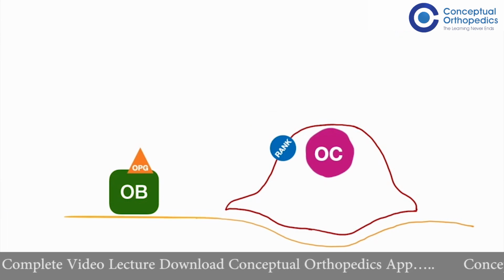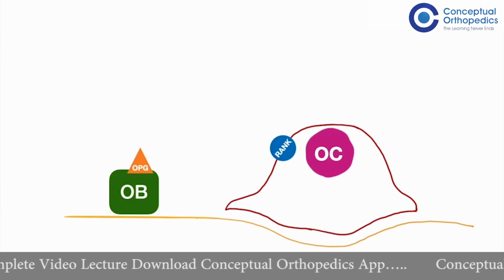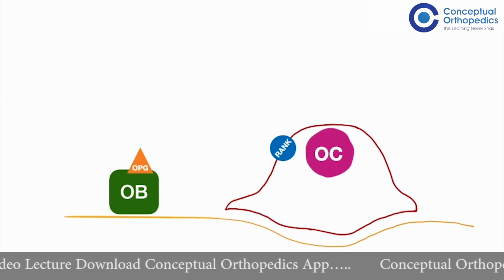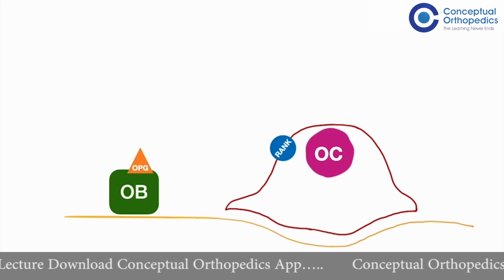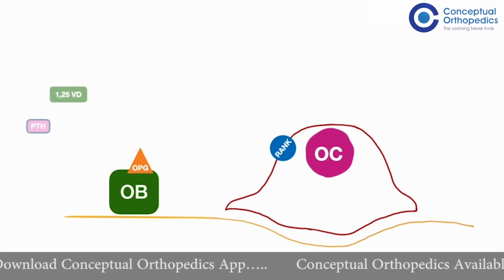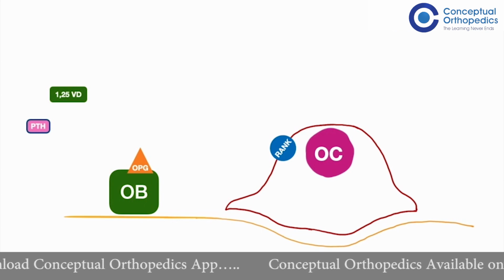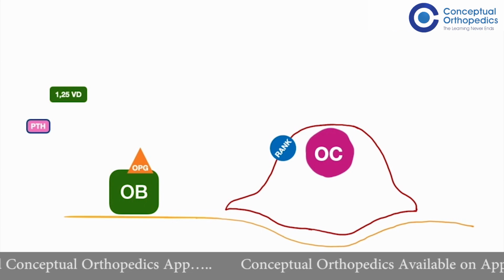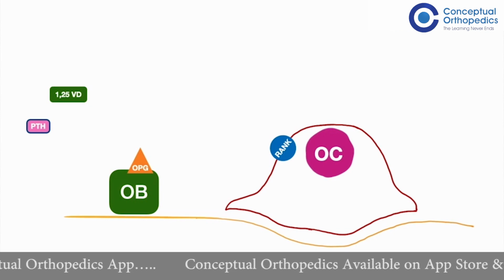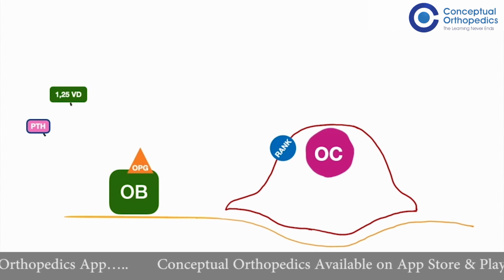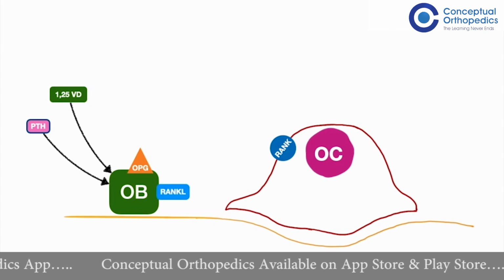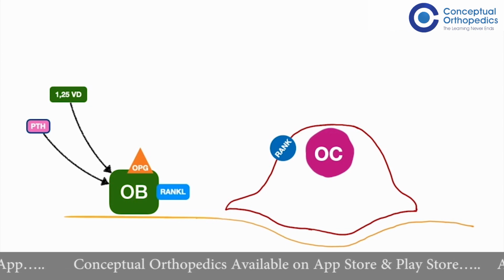Here we are able to see that there is an osteoblast on the left hand side as well as the osteoclast on the right hand side. We already know that the osteoblast and osteoclast function are linked to each other. So the osteoblasts are stimulated by both parathormone as well as the active form of vitamin D, which is 1,25 dihydroxy vitamin D. Both of them work on the osteoblast and produce the RANK ligand.